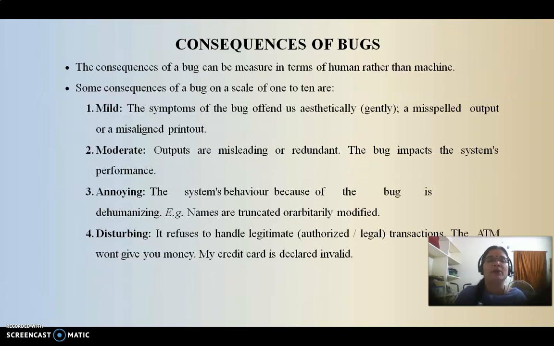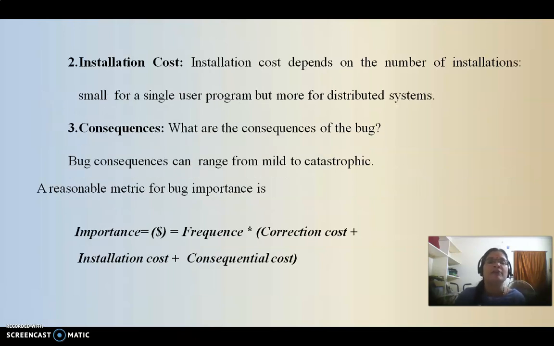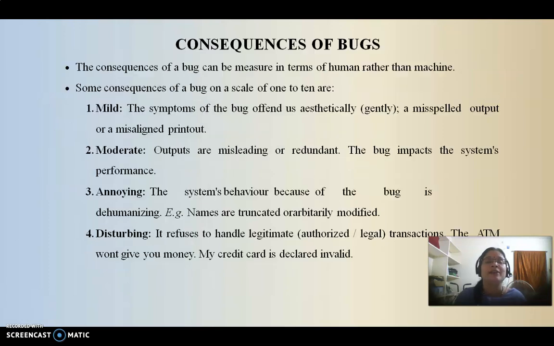The importance of the bug depends on these factors: frequency, correction cost, installation cost and consequences. These are the highly affecting factors of bug importance. Based on that, we can take a numerical measurement of the importance of the bug. Next we see the various consequences of bugs. As I told previously, the consequences of bugs can be measured in terms of humans rather than machines.